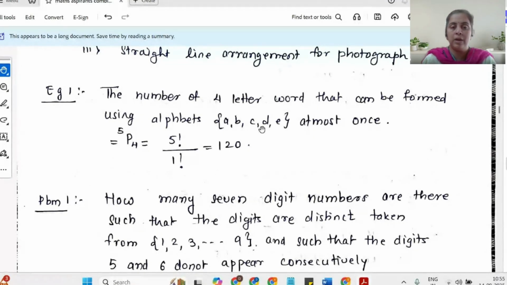So I have 5 distinct objects, and I have to arrange 4 of them in a straight line, because I'm actually forming a word. So the number of arrangements is given by 5P4. By formula, it is 5 factorial divided by 5 minus 4, that is 1 factorial. That turns out to be 120.